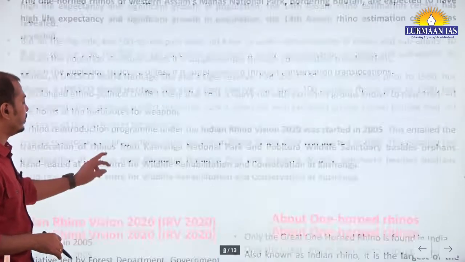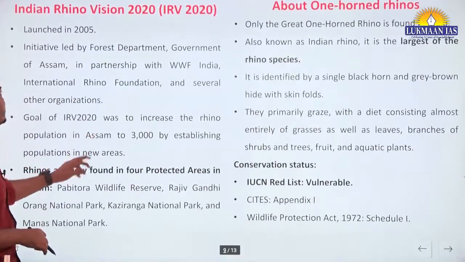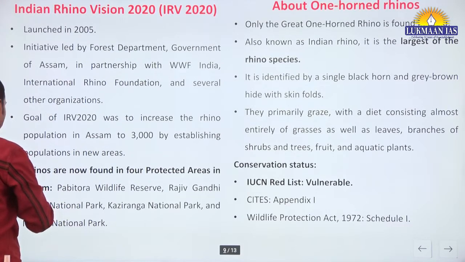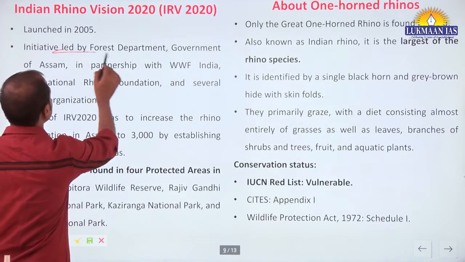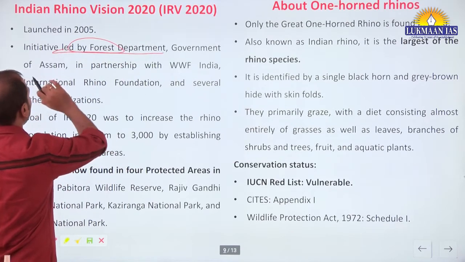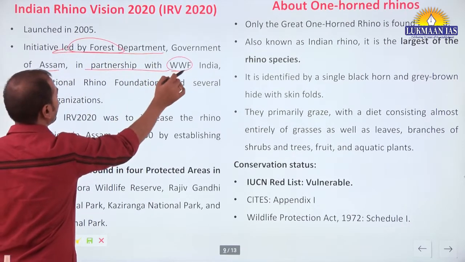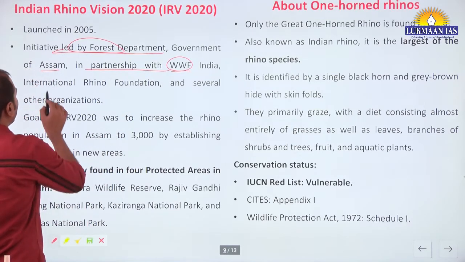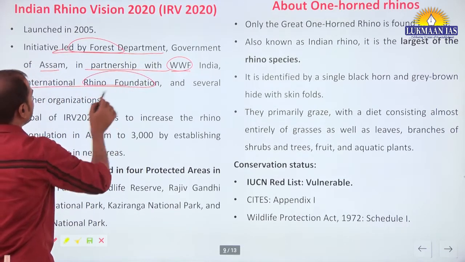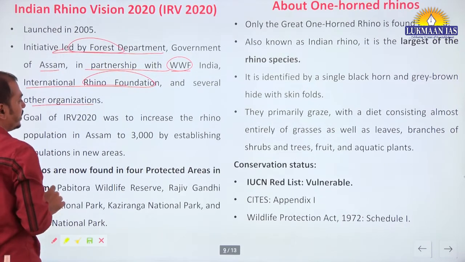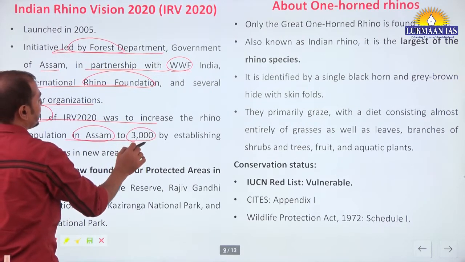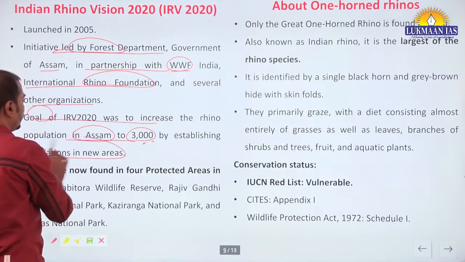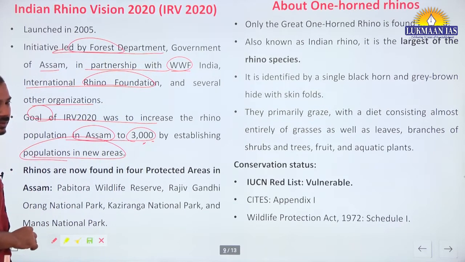Okay, now the basics of Indian Rhino Vision, launched in 2005, and at the same time translocation, it is an initiative of the Forest Department of Assam in partnership with World Wildlife Fund for Nature India, International Rhino Foundation and other organizations. The goal was to increase the rhino population in Assam to 3,000 by establishing new populations in new areas.